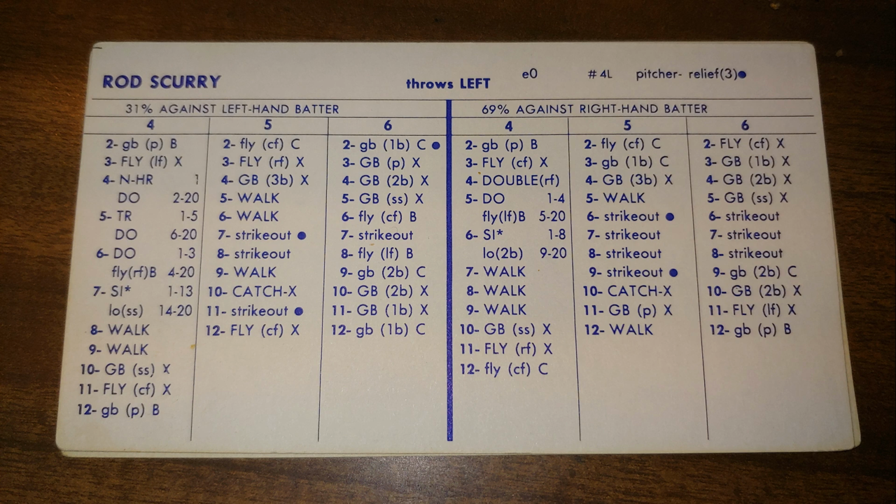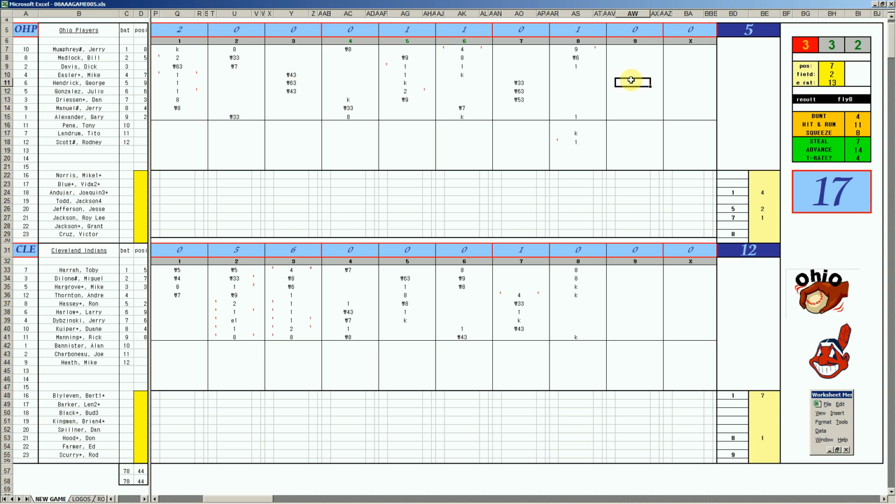He hasn't pitched in the series yet. Rod Scurry was a Pirate, 82. 4-5, 1.74 ERA in 104 innings. He's with the Indians now. And it'll be George Hendrick leading off in the 9th. 35 is a base hit. And now you've got batting for Julio Gonzalez will be Tony Pena. If I can find his card here.